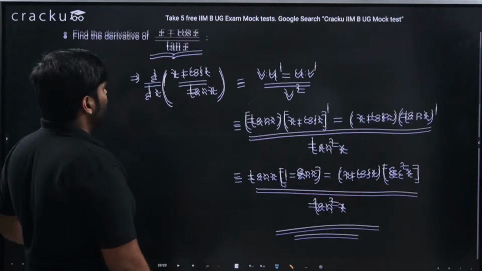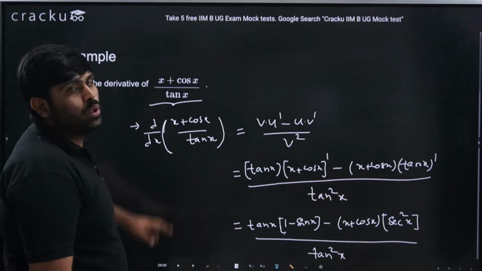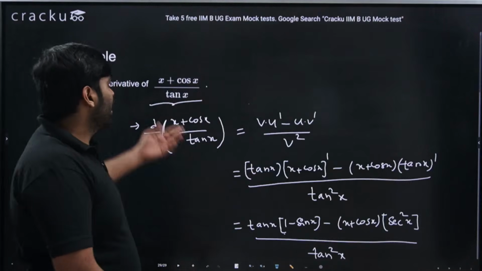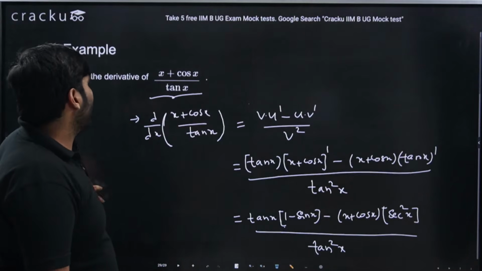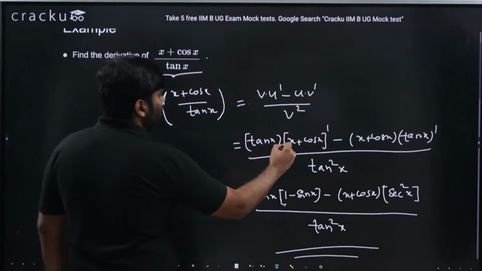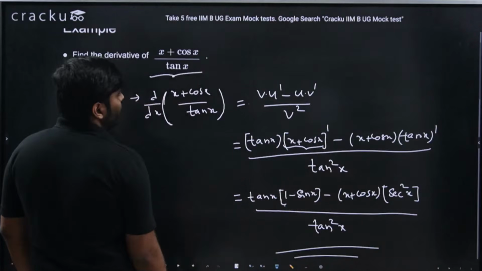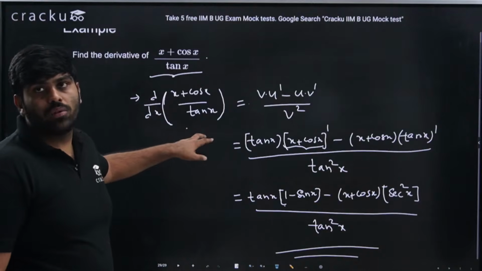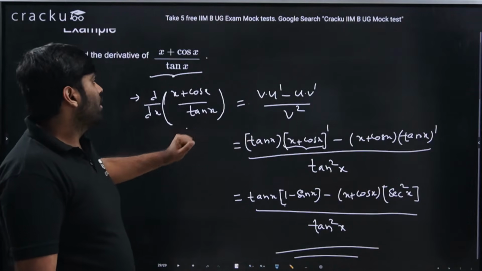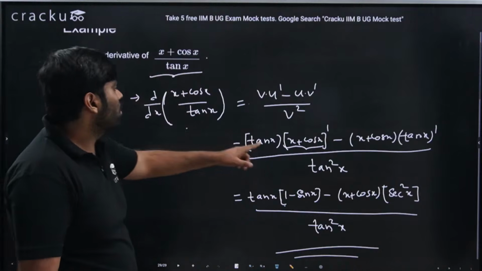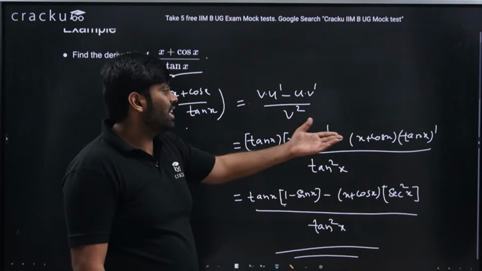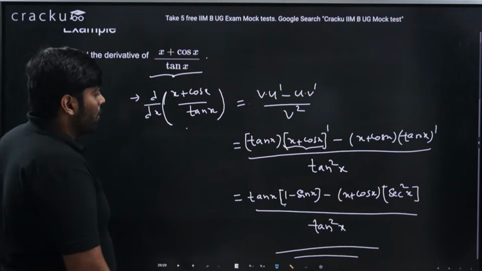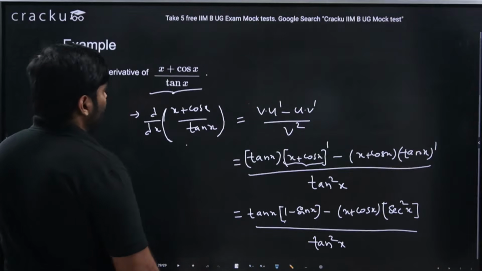They did not ask us to find the numerical value at some x equal to 90 or 45. It was just an example taken to apply this trigonometric differentiation, including the u by v rule. We used two things here: the u by v rule, and how to deal with the differentiation of x plus cos x and of tan x. So this will be my answer.